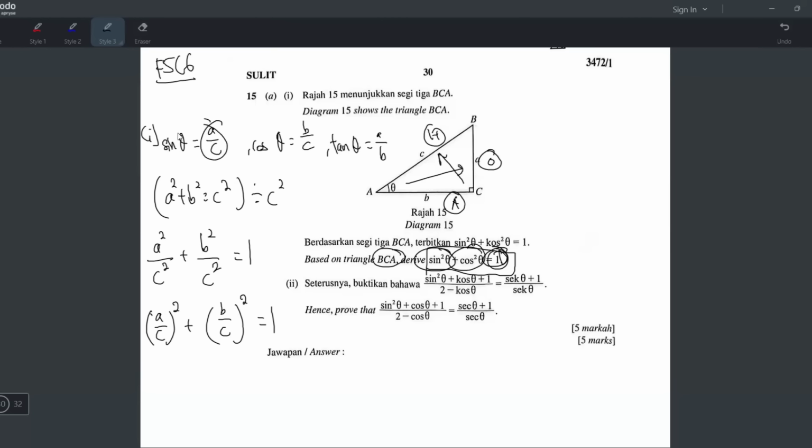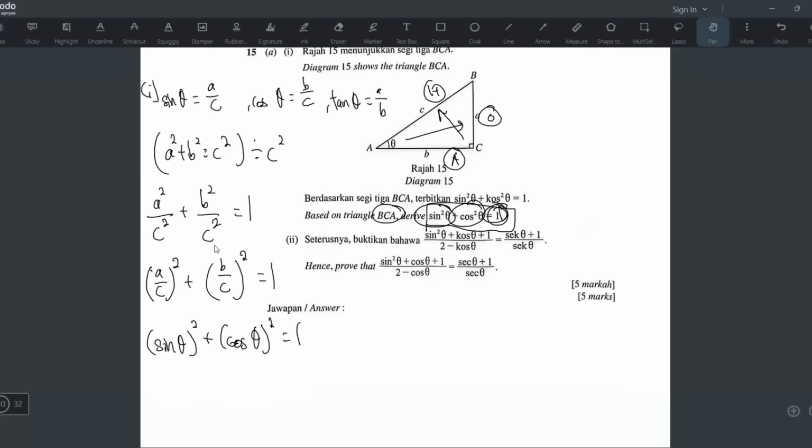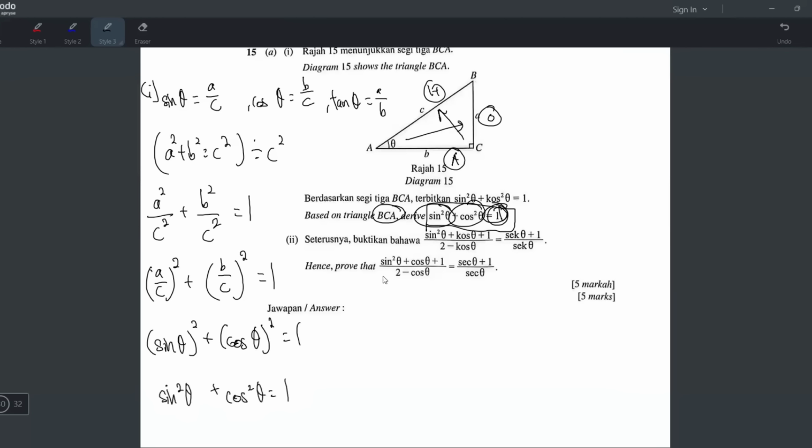The a over c is sine theta, right? So the bracket becomes bracket sine theta and then square. And then the b over c is the cos. So cos theta bracket square equals to 1. But when you write sine theta square, we don't write the square here. We write it here, sine square theta like that. And then this one, same thing, cos square theta equals to 1. And this is the basic identity formula derived. So you can just write derived here and you are done.